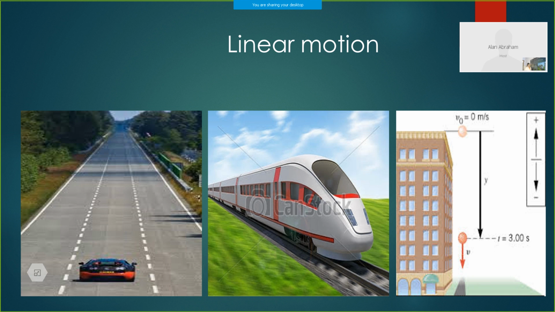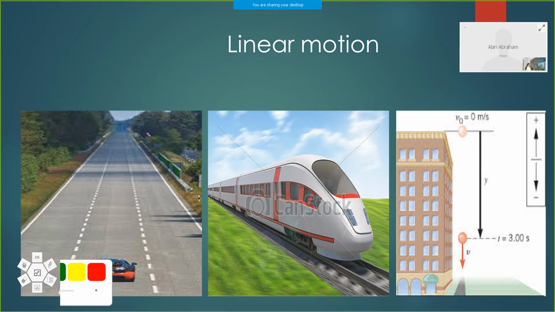Here, linear motion. What is linear motion? Here in this picture, you can see a car moving through a straight road. So the motion of the car is in a straight line. Straight line motion is linear motion.